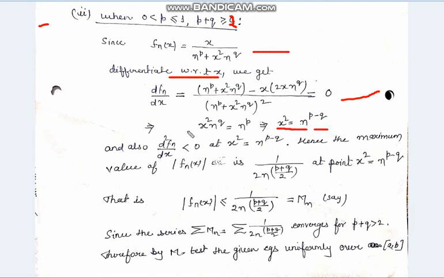And also the second derivative is negative for x square equal to n to the power p minus q. That means at this point we get the maximum value of the function, and the maximum value of the function is 1 upon 2n to the power (p plus q) by 2.